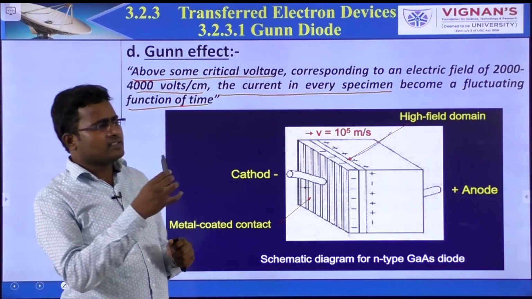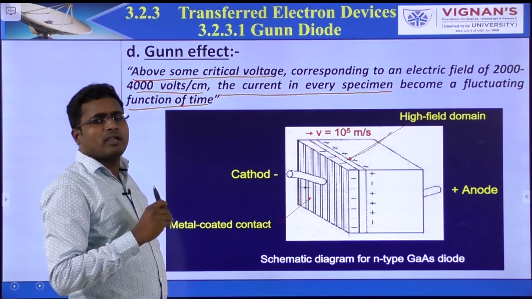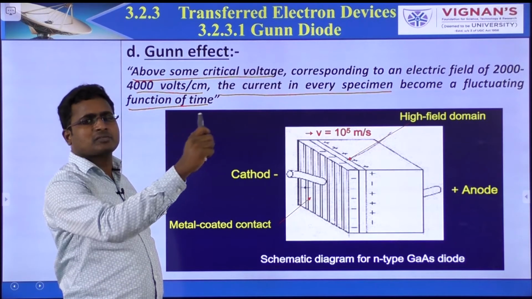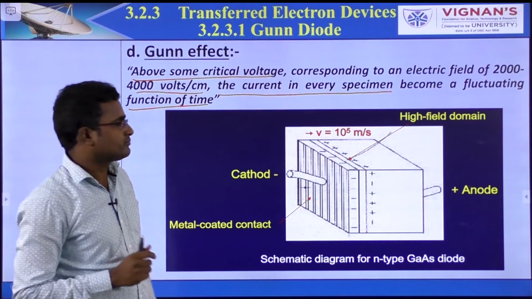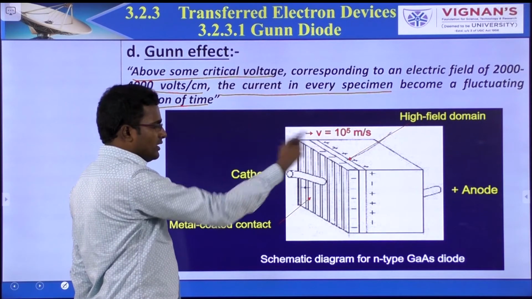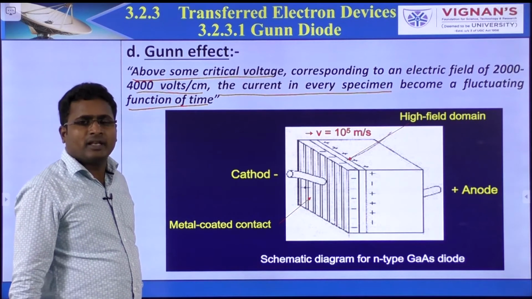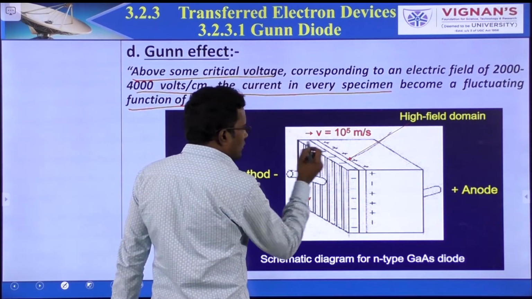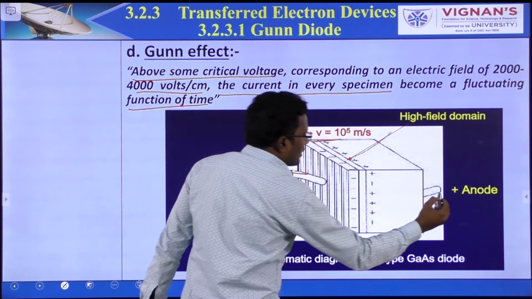That means some oscillations will develop if the supply voltage is above the critical voltage. This is the schematic of the Gunn diode. The material is gallium arsenide. Total is gallium arsenide. This is the cathode, anode.